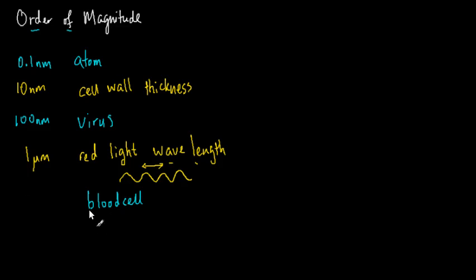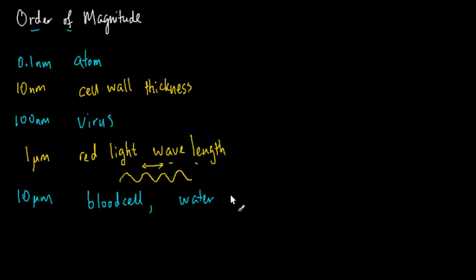The size of a blood cell is of the order of 10 micrometer.